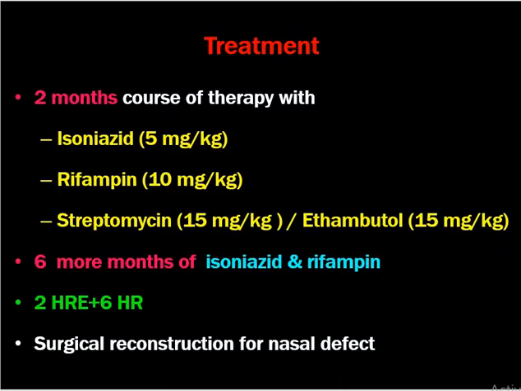How to treat tuberculosis? It is treated with a 2 month course of therapy with isoniazid 5 mg per kg, rifampicin 10 mg per kg, streptomycin 15 mg per kg, and ethambutol 15 mg per kg. Streptomycin is usually used as the second line drug when first line drugs do not work, and 6 months therapy of isoniazid and rifampicin is continued. Therefore, we have to treat with 2 HRE plus 6 HR. Sometimes surgical reconstruction is required for nasal defects.